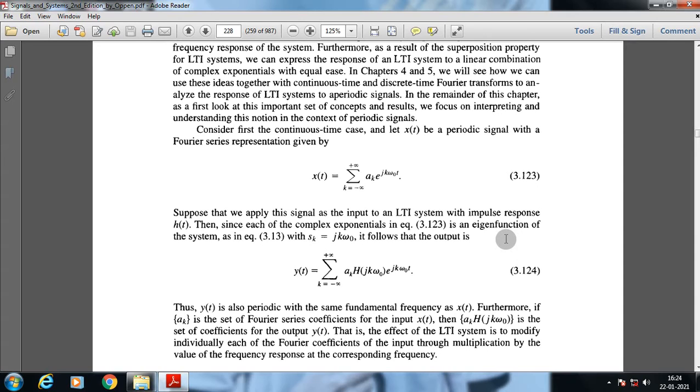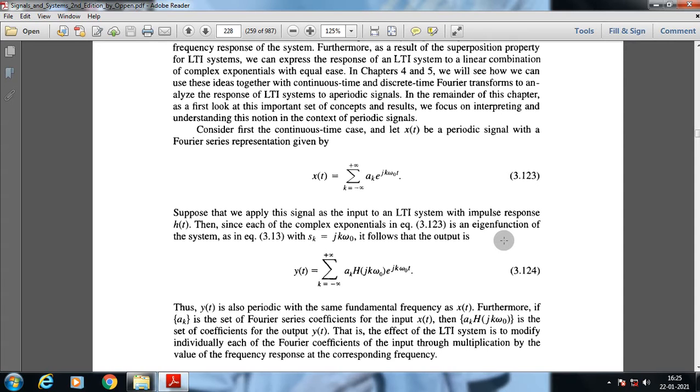All these things we have been discussing tell us that suppose there is an input that is a linear combination of general complex exponential functions, say 10 functions. The linear combination of these 10 functions represents the input signal, and this specific input signal is fed to the system.